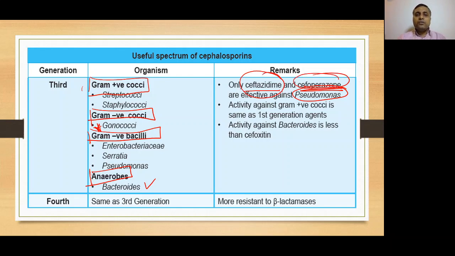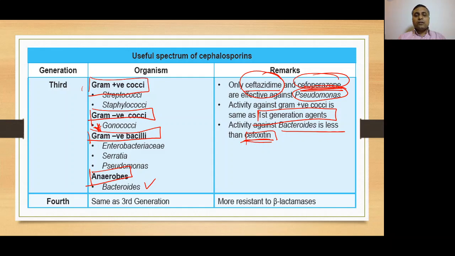Activity against gram-positive cocci is the same as that of first generation agents, and activity against bacteroides is less than cefoxitin. What is cefoxitin? It is one of the second generation cephalosporins which is effective against bacteroides. And effectiveness of third generation cephalosporins against bacteroides is less than that of second generation cefoxitin.